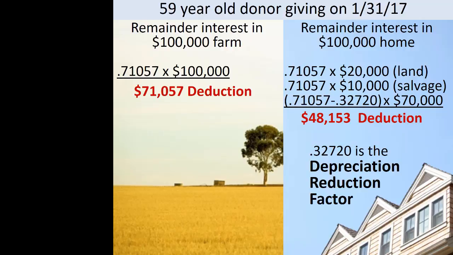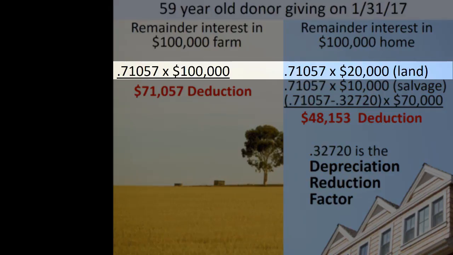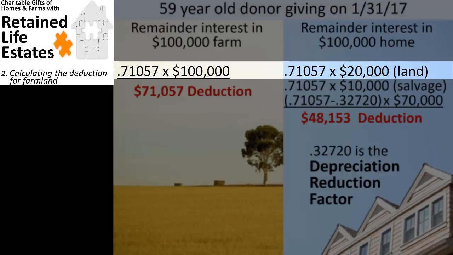Part of the value of the personal residence is the value of the land on which the residence sits. The deduction for this part of the personal residence is calculated exactly like the deduction for the farmland. Thus, the remainder interest gift generates a deduction of 71.057% of the value of the land underlying the personal residence. The 71.057% comes from the calculation process for farmland described in a previous lecture.